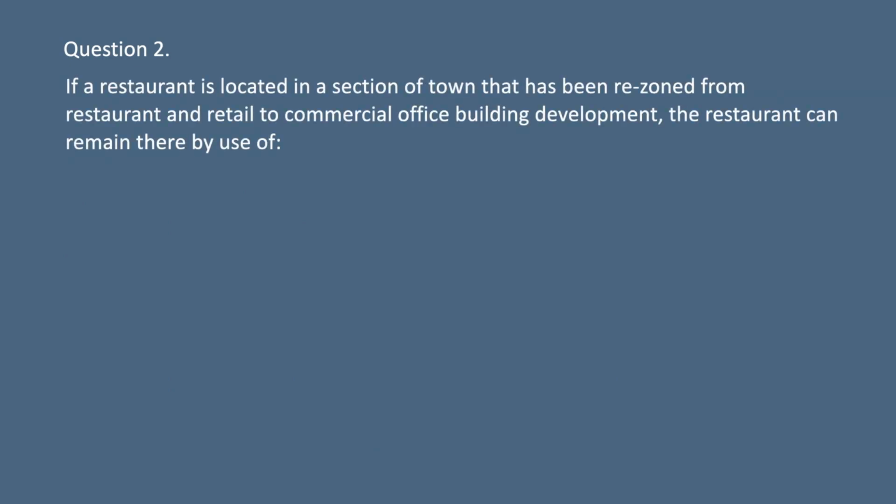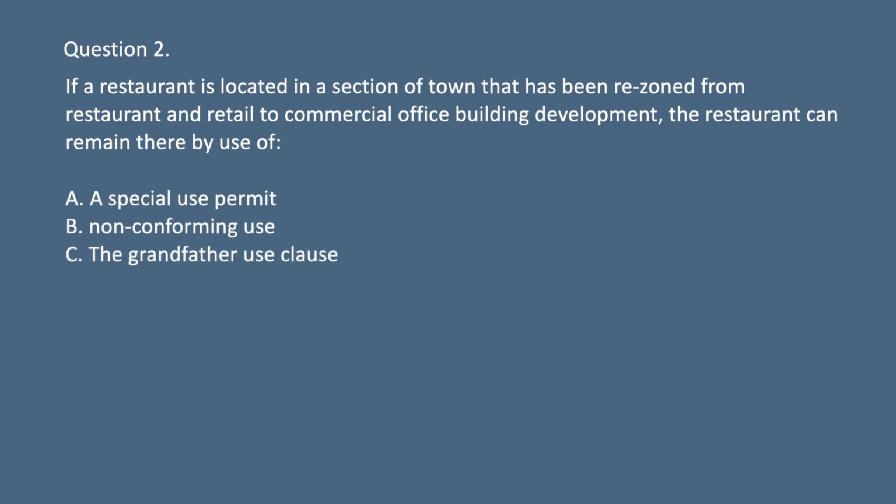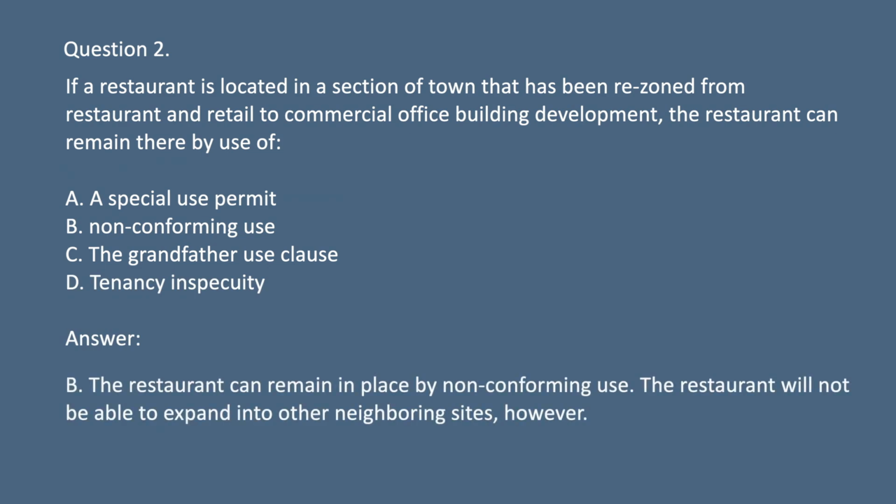Question 2. If a restaurant is located in a section of town that has been rezoned from restaurant and retail to commercial office building development, the restaurant can remain there by use of A. A special use permit. B. Non-conforming use. C. The grandfather use clause. D. Tenancy in specificity. Answer. B. The restaurant can remain in place by non-conforming use. The restaurant will not be able to expand into other neighboring sites, however.